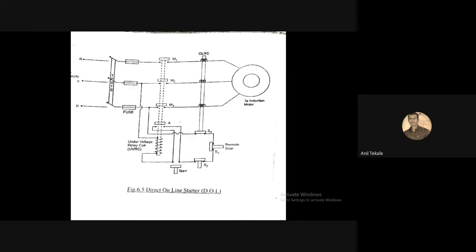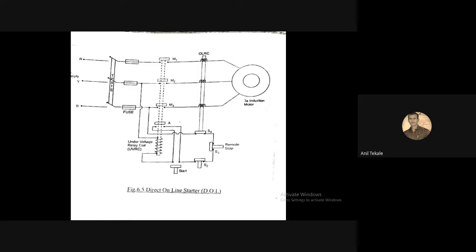Auto transformer means what? It is like a regulator, there are tappings provided in the transformer, and once we rotate the transformer for every tapping, at that particular time it will increase the voltage, and due to that our motor will run at a constant speed, or its rated speed.